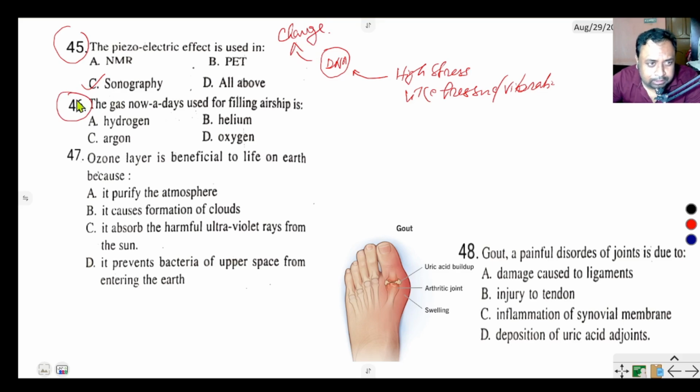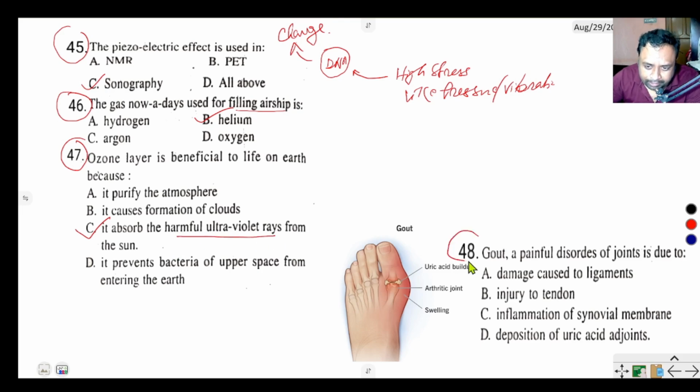46 number question says the gas nowadays used for filling air sieve is helium. 47 number question, ozone layer is beneficial to life on earth because it purifies atmosphere, it causes formation of clouds, it absorbs harmful ultraviolet rays from the sun, it prevents bacteria of upper surface from entering the earth. The correct option of this question is option number C, it absorbs the harmful ultraviolet rays from the sun.